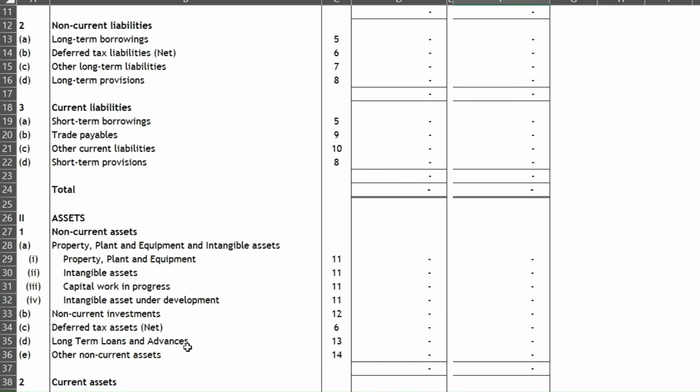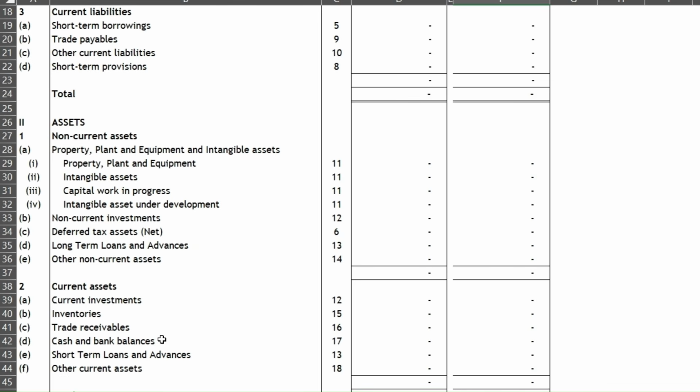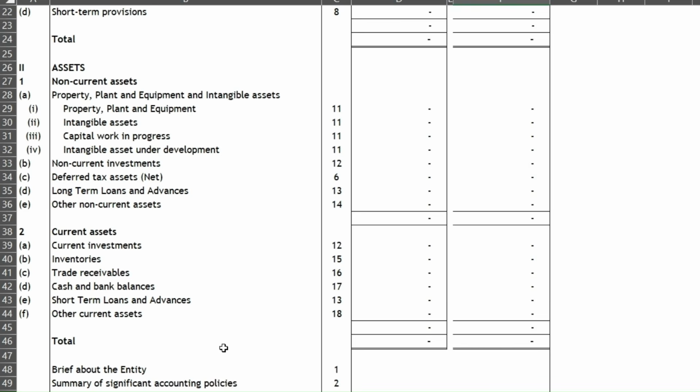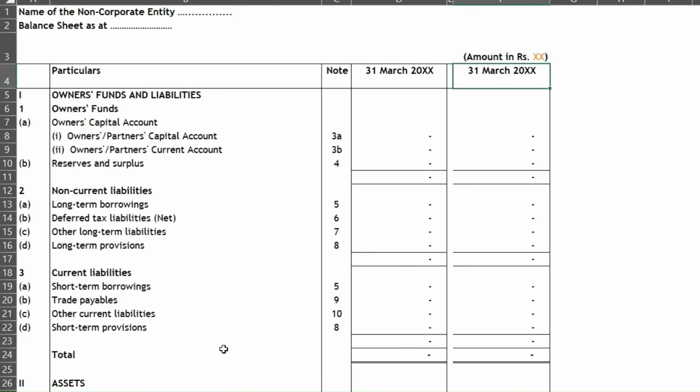Regarding the asset breakup, firstly you need to inform under the first heading, non-current assets, informing A, B, C, D and E. You need to fill accordingly in sequence. Second is current assets. In current assets you need to inform A, B, C, D, E and F accordingly. So this is the new balance sheet format for non-corporate entities.